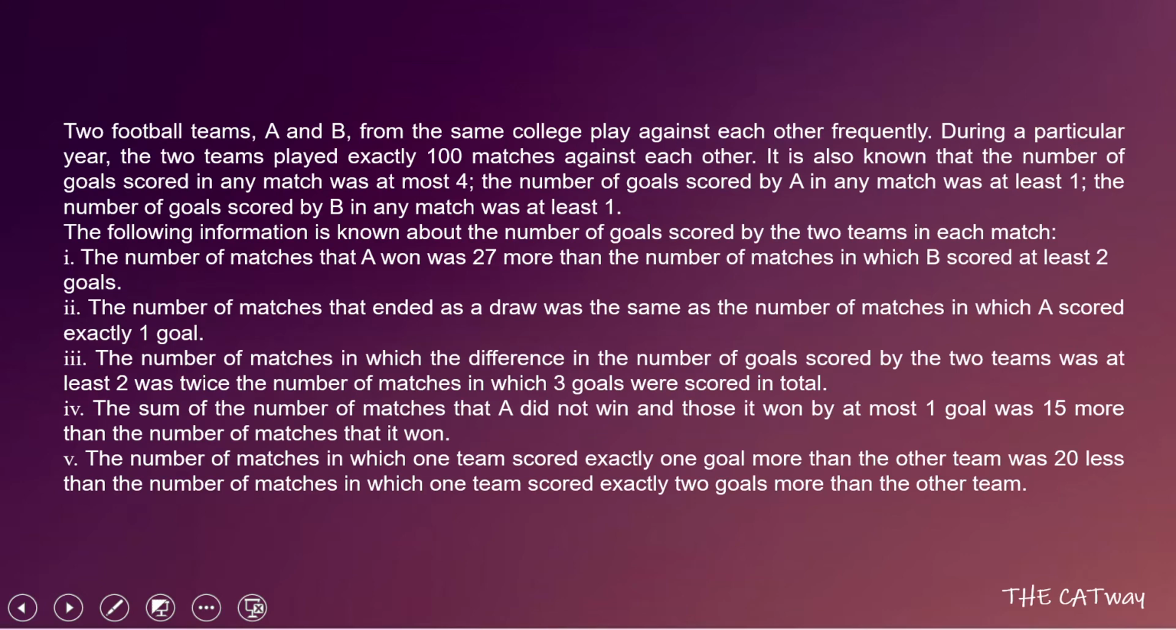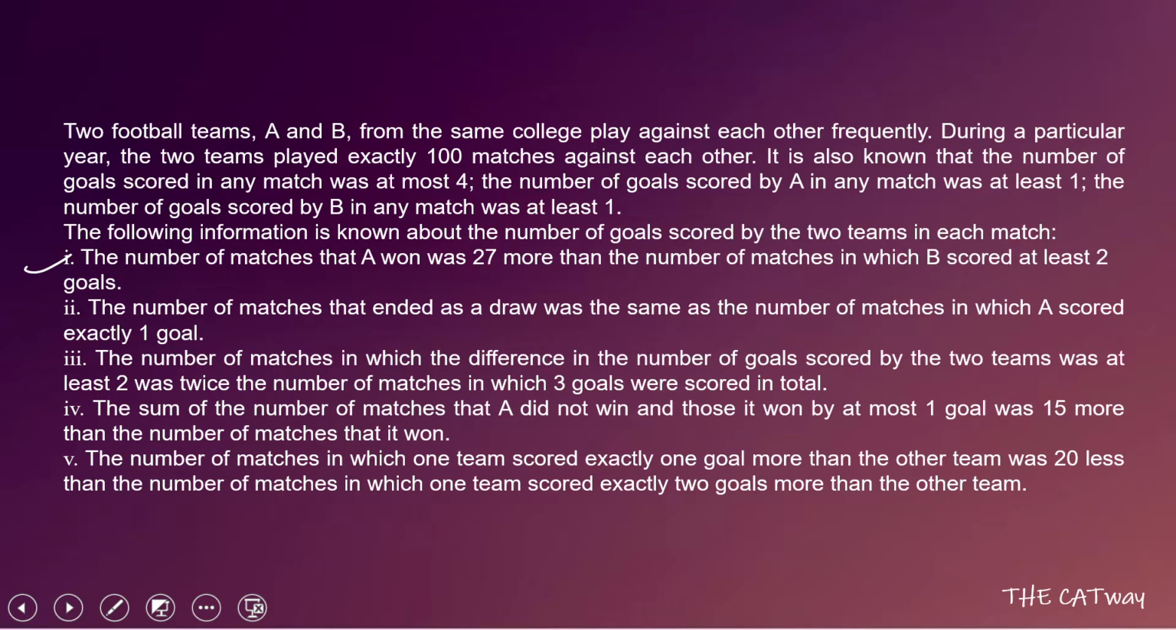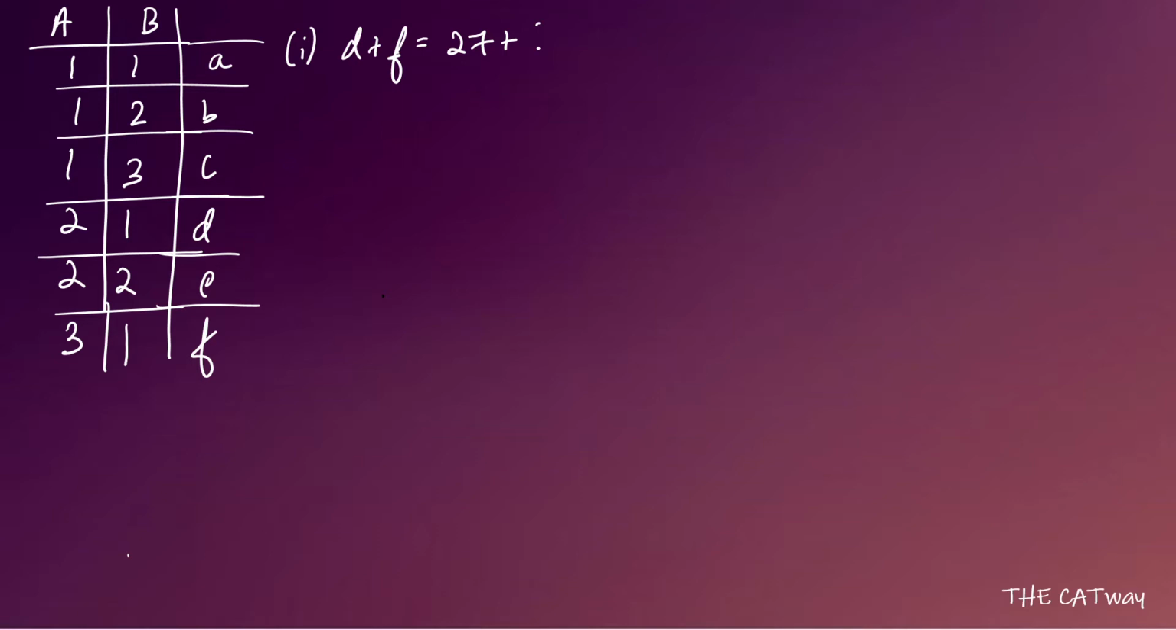So the first statement says that the number of matches that A won was 27 more than the number of matches in which B scored at least 2 goals. So the number of matches that A won is going to be equal to D plus F. And this is 27 more than the number of matches in which B scored at least 2 goals. The number of matches in which B scored at least 2 goals are B, C, and E. So this is the first statement which we have got.